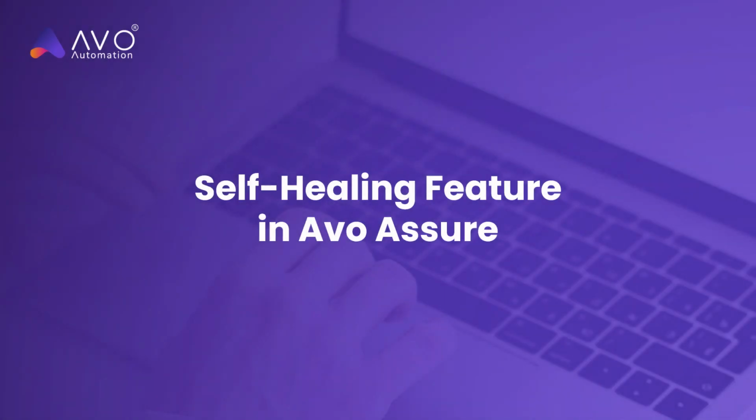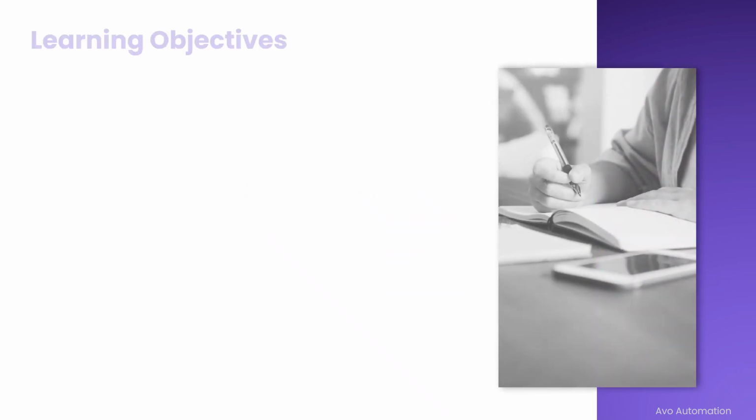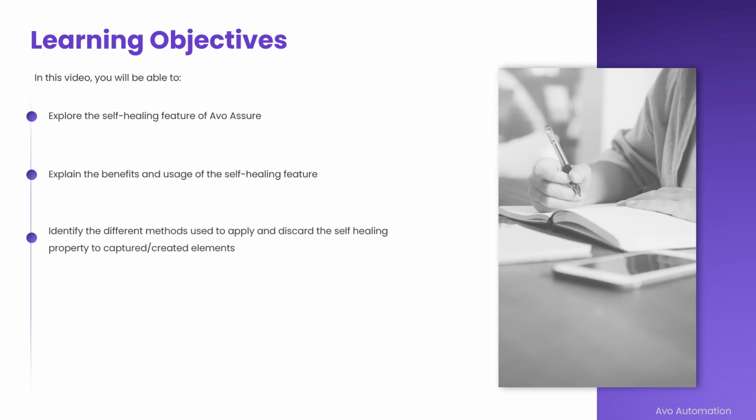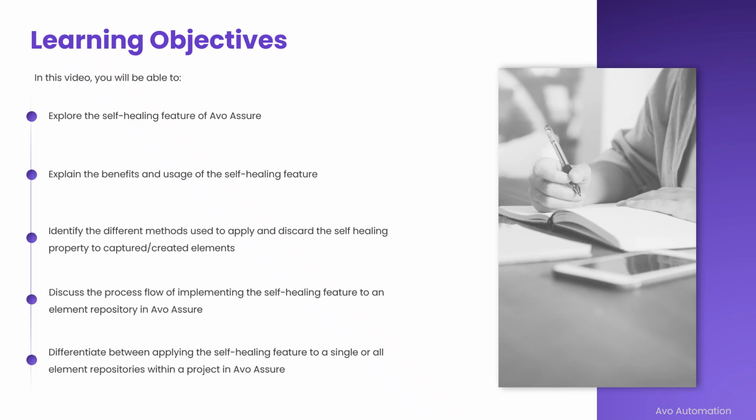Let us now learn about one of the most appreciated features of Avo Assure, self-healing. In this video, you will be able to explore the self-healing feature of Avo Assure, explain the benefits and usage of the self-healing feature, identify the different methods used to apply and discard the self-healing property to captured or created elements, discuss the process flow of implementing the self-healing feature to an element repository in Avo Assure, and differentiate between applying the self-healing feature to a single or all element repositories within a project in Avo Assure.